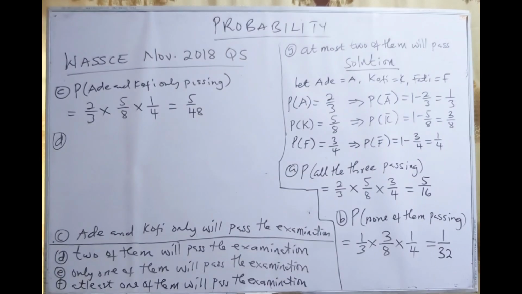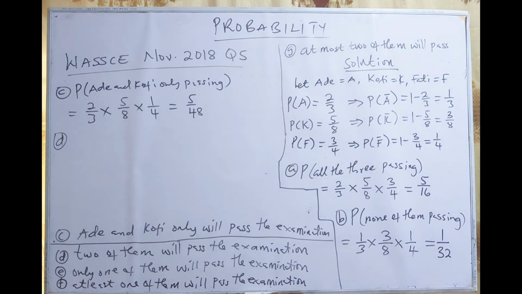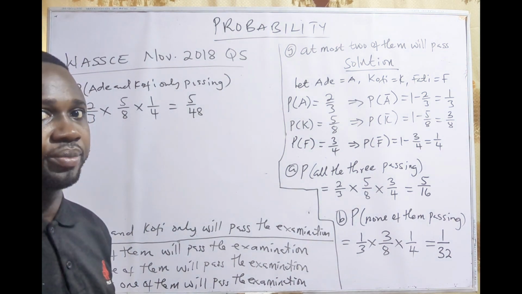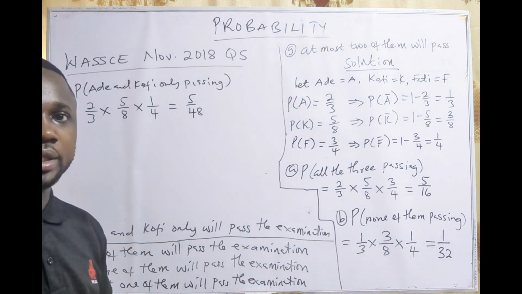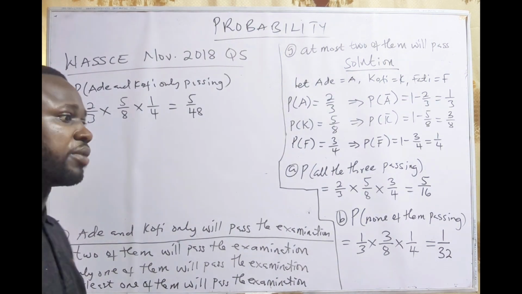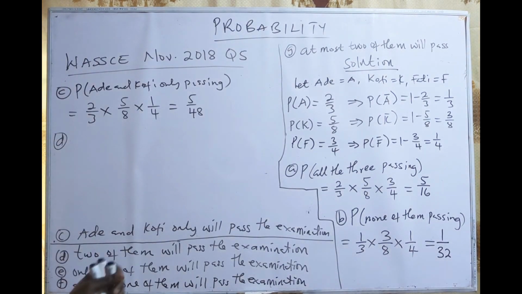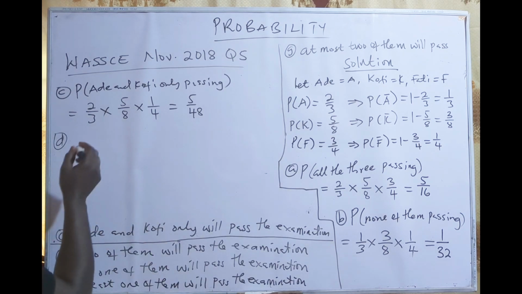So it means that there is one person that is going to fail. But the question was not specific to the person that is going to fail. The question said 2 of them are going to pass the examination. It means that we have to make sure 2 will pass and 1 fail, and we have to consider all the possibilities in the question. Alright, so let's see.